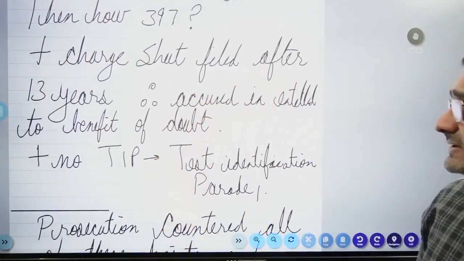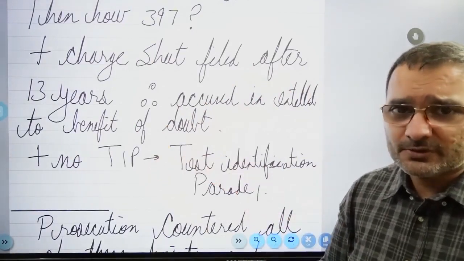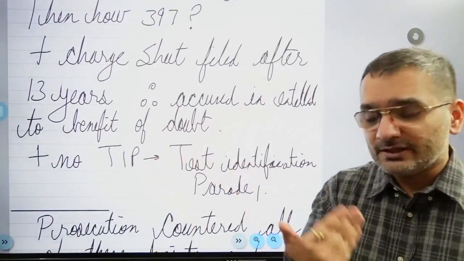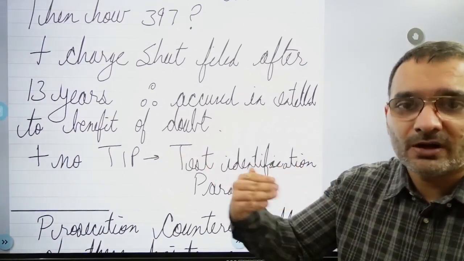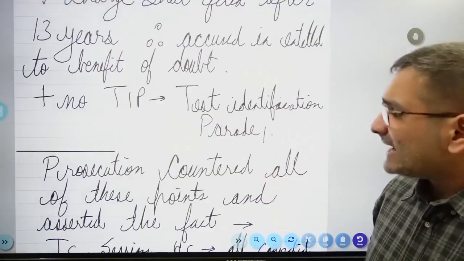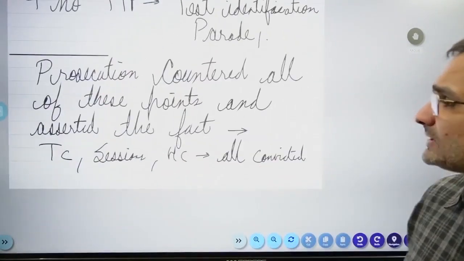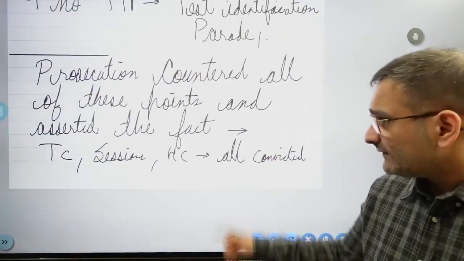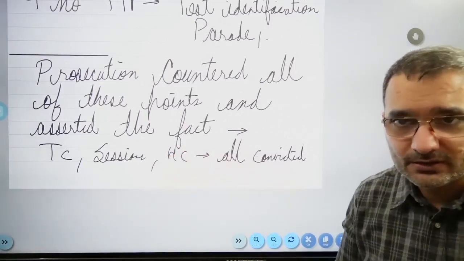All right. So the accused is entitled to the benefit of doubt because the standard of proof in criminal jurisprudence is that you have to prove your case beyond a reasonable doubt, right? And there was no test identification parade. This was the main defense of Ganeshan. Prosecution countered all of these points and asserted that the trial court, sessions court, high court, all convicted. How are they all wrong?